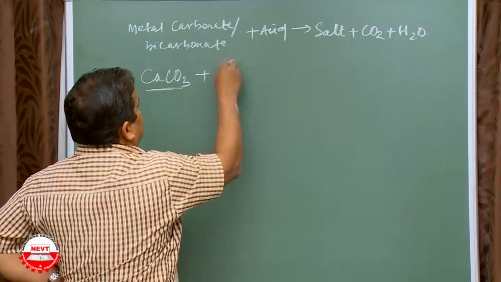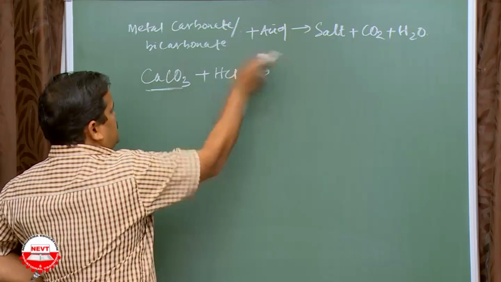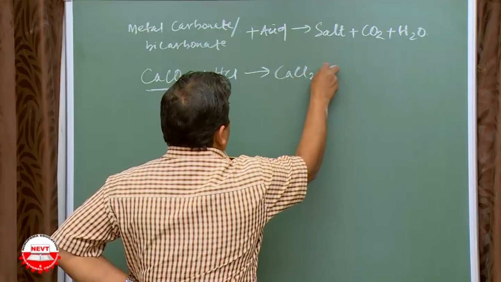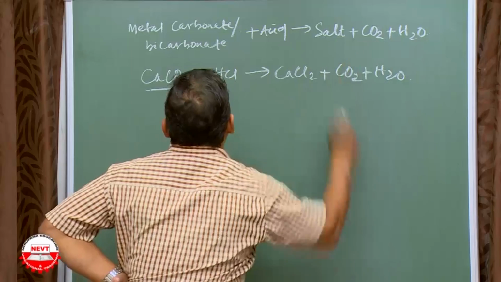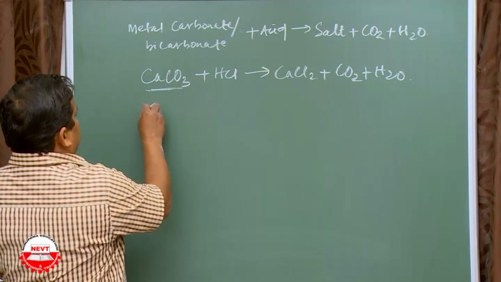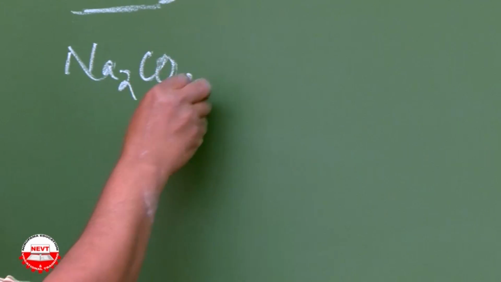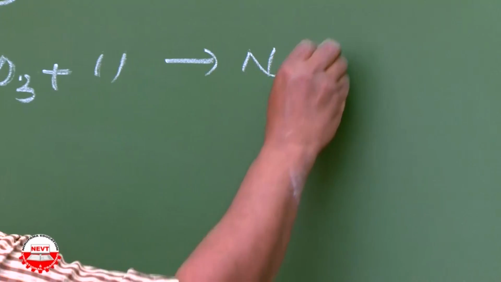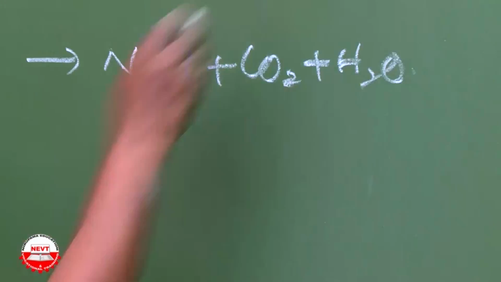With acid, let's say HCl, it gives salt, that means calcium chloride, plus CO2 plus H2O. Okay. Let's say magnesium carbonate or sodium carbonate plus HCl gives sodium chloride plus CO2 plus H2O.